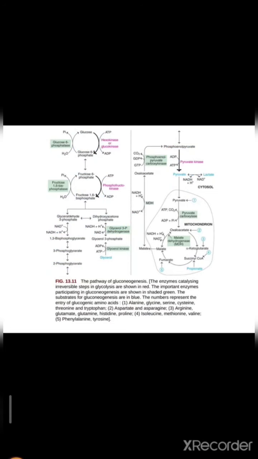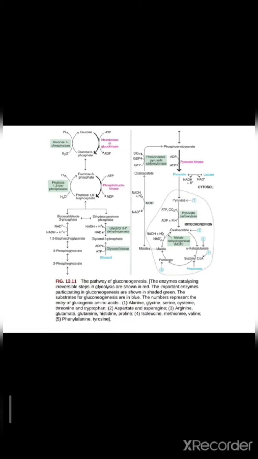This forms two products, glyceraldehyde 3-phosphate and dihydroxyacetone phosphate, and these will form 1,3-bisphosphoglycerate, 3-phosphoglycerate, 2-phosphoglycerate, finally phosphoenolpyruvate and pyruvate. These are the steps we see in glycolysis. I told you that the first step, third step and 10th step differ from the glycolysis process.